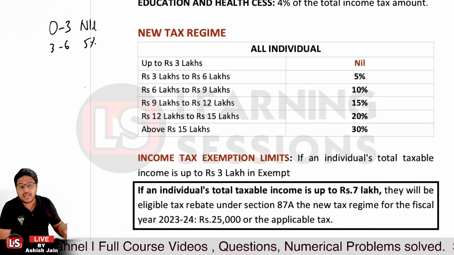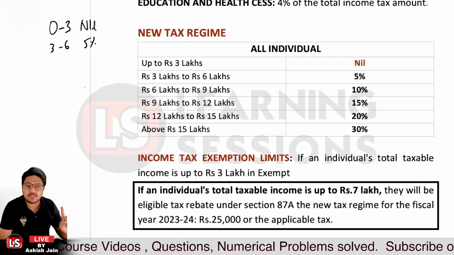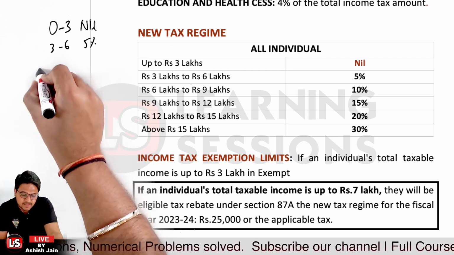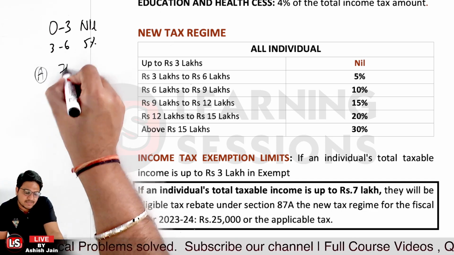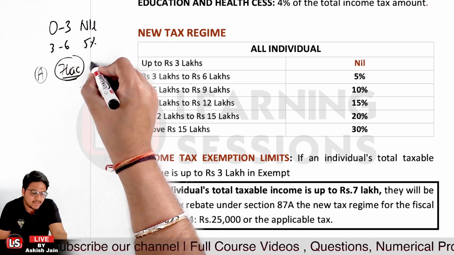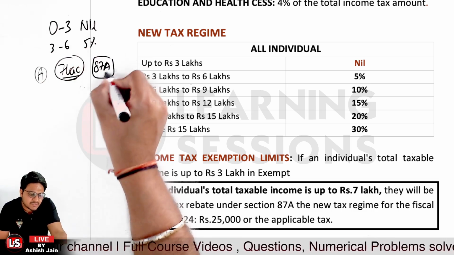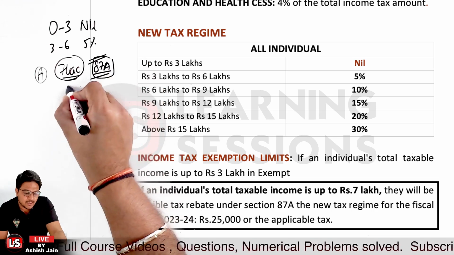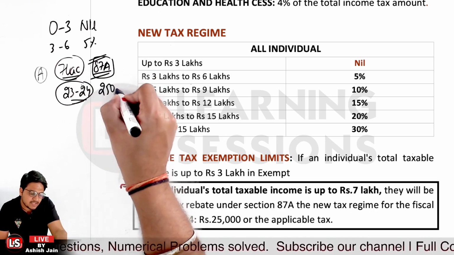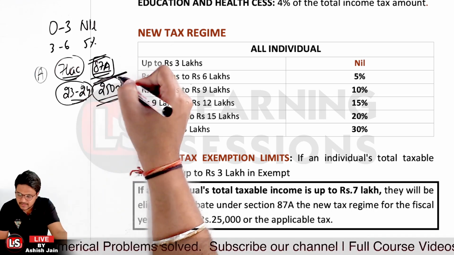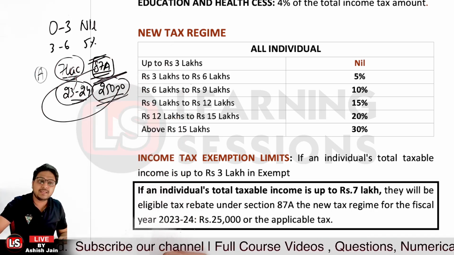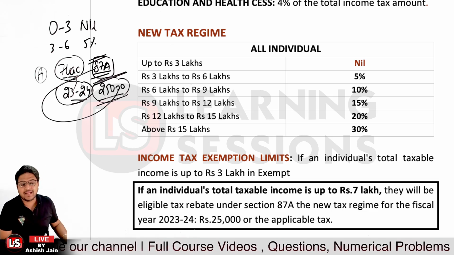And further, kindly do understand, if the individual's total taxable income is up to rupees 7 lakh, let's say person A has total taxable income up to rupees 7 lakhs, in that scenario they will get a tax rebate under 87A as per the new tax regime. It will be given for the fiscal year 23-24, at 25,000 rupees. This will be applicable to those individuals who have taxable income up to rupees 7 lakh, right?